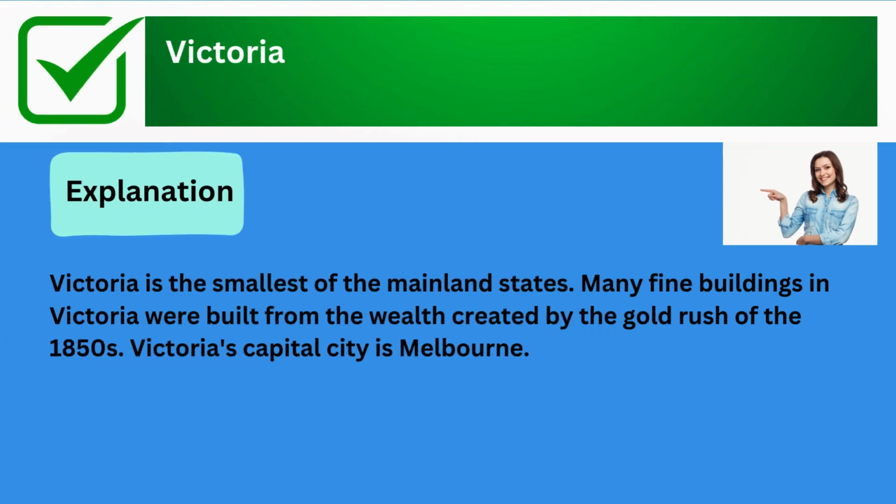The correct answer is Victoria. Explanation: Victoria is the smallest of the mainland states. Many fine buildings in Victoria were built from the wealth created by the gold rush of the 1850s. Victoria's capital city is Melbourne.